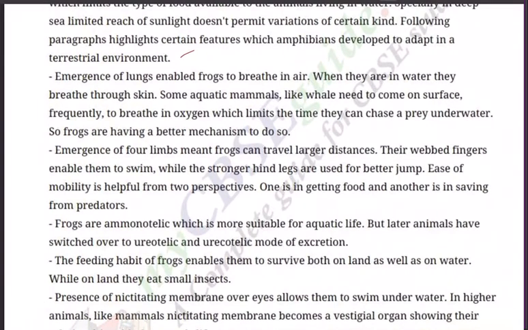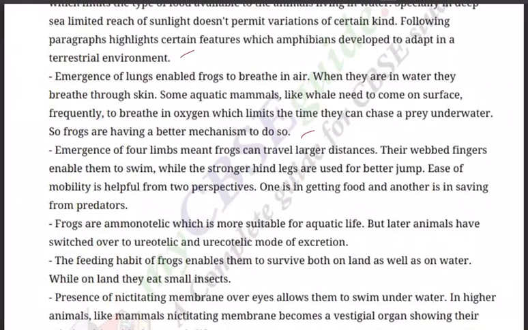The following paragraphs highlight certain features which amphibians developed to adapt to a terrestrial environment. The emergence of lungs enabled frogs to breathe in air. When they are in water, they breathe through skin. Some aquatic mammals like whales need to come to the surface frequently to breathe in oxygen, which limits the time they can chase prey underwater. So frogs have a better mechanism to do so.